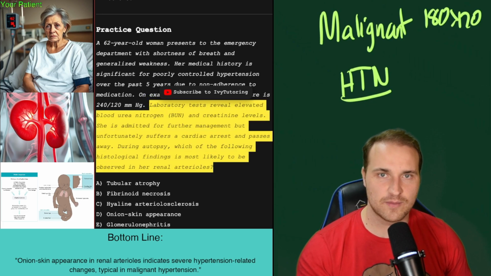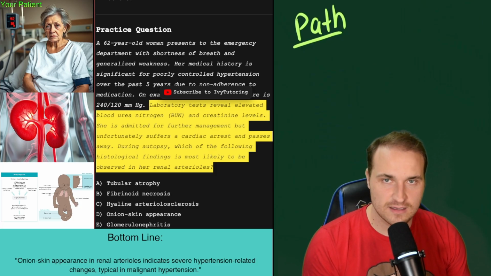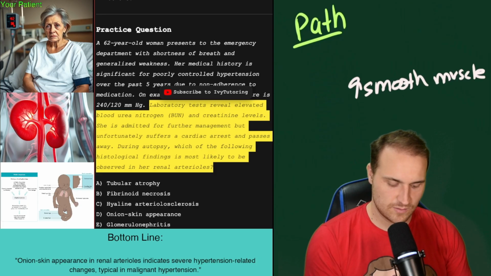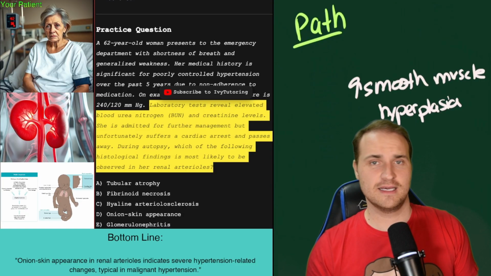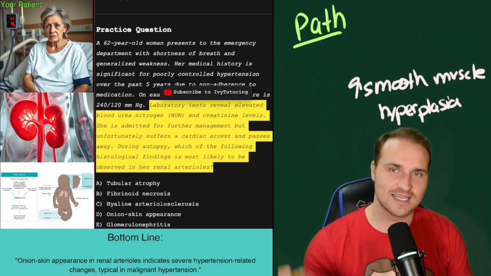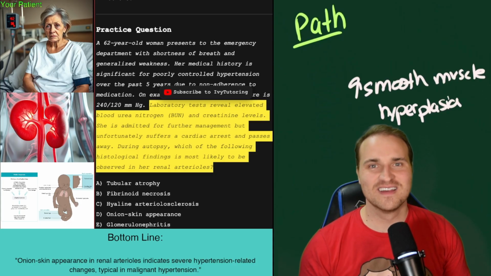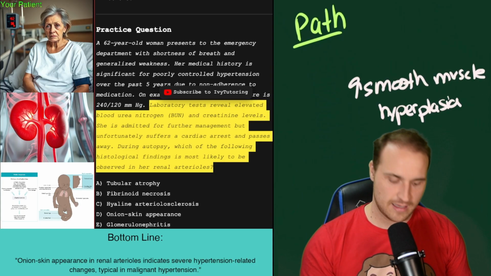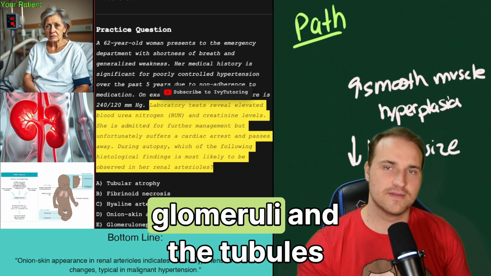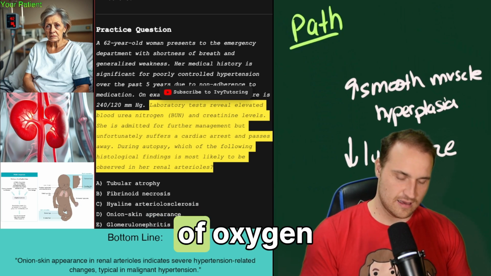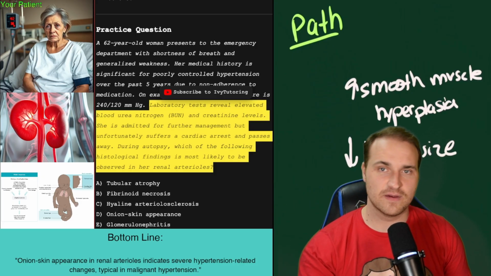And then we examine what happened. Now, the pathophysiology is very important. And so what happens is you have severe long-standing hypertension, and that leads to smooth muscle hyperplasia in the arterioles. They're like, okay, we got to get used to this. And that's what looks like onion skin, and it's the concentric layering of the arterial walls, the hyperplastic arteriolosclerosis. They're preparing. They're undergoing hyperplasia. And so we see a decrease as well in the lumen size. And you get ischemia to the glomeruli and the tubules, and that lack of oxygen causes acute kidney injury. And if it's super severe, you can also see fibrinoid necrosis.